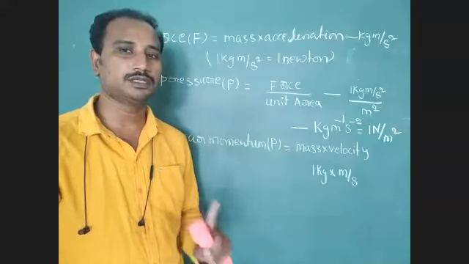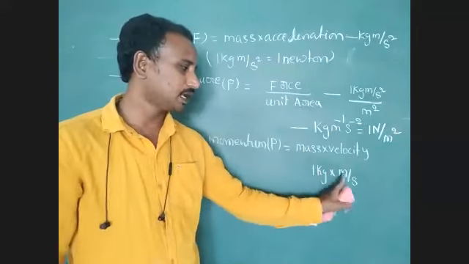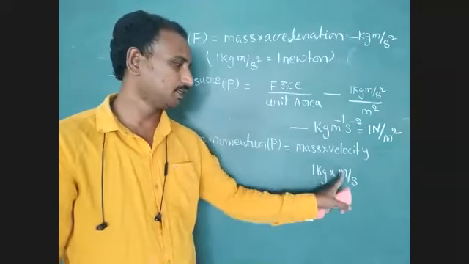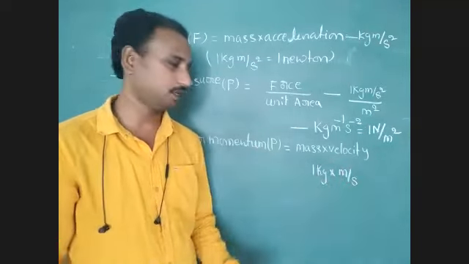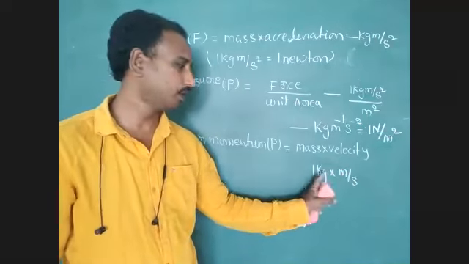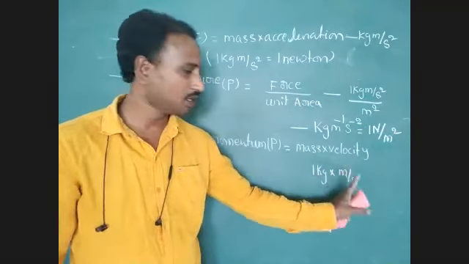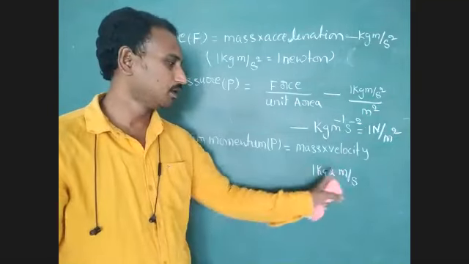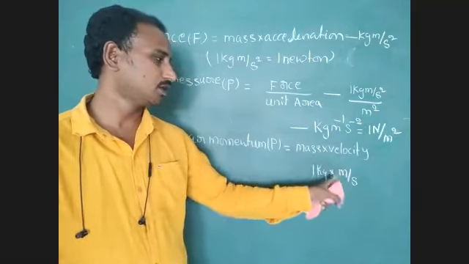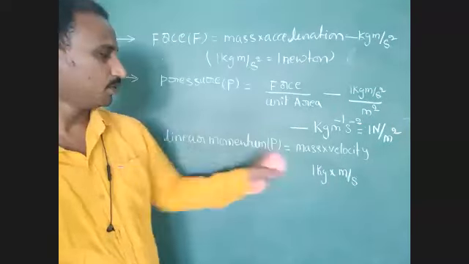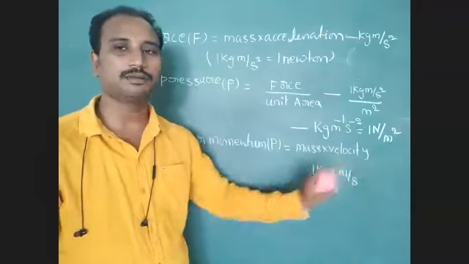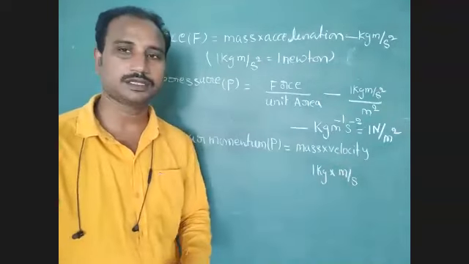Derived units means units derived from fundamental units. Here kg is a fundamental unit, meter is a fundamental unit, and second is also a fundamental unit. Then we derive this derived unit of linear momentum with the help of fundamental units: kg meter per second.